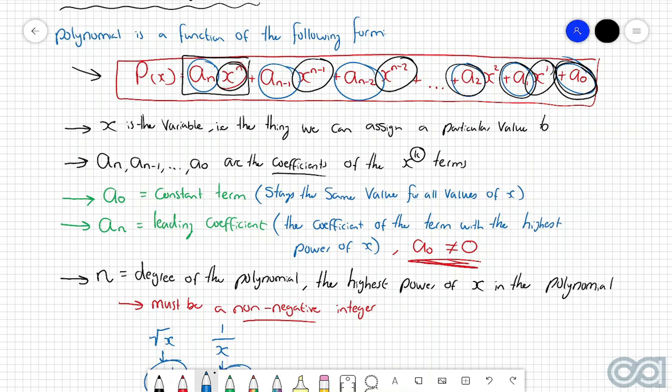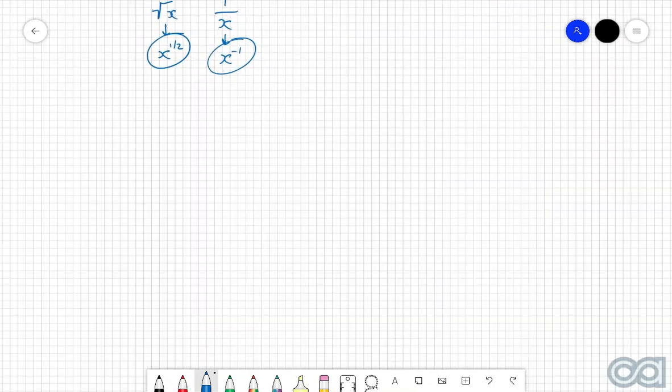So again, we've got the variable x, we've got the different coefficients of each of the different terms, we've got the constant term, which has no x component next to it, we've got the leading coefficient, which is the coefficient of the highest power of x term, and then finally we've got the degree of the polynomial, or in other words, the highest power of x in the entire polynomial. And now that we've had a look at all these key components of polynomials, we're actually going to delve a little bit more specifically into a few of the key types of polynomials that we're going to focus on over the course of this chapter.